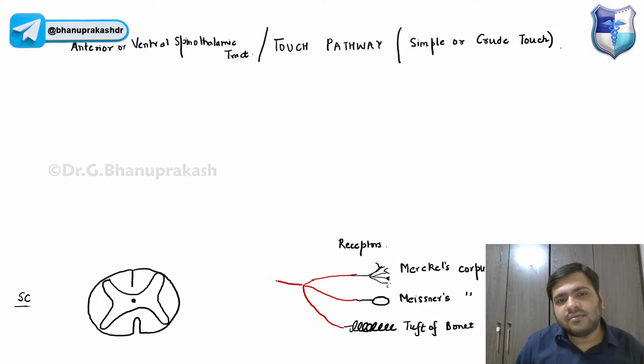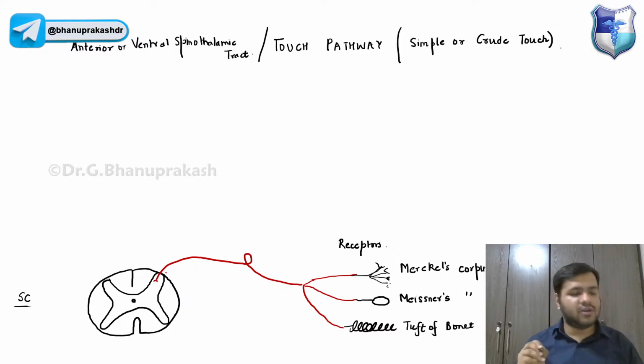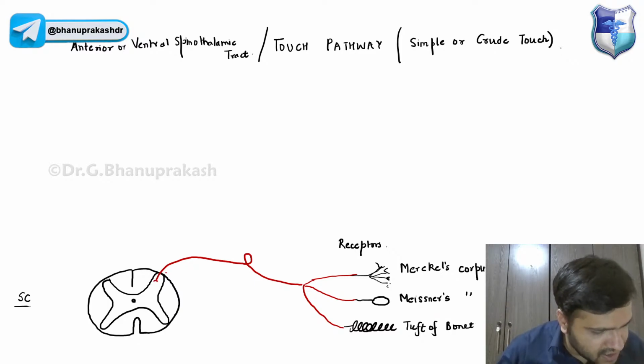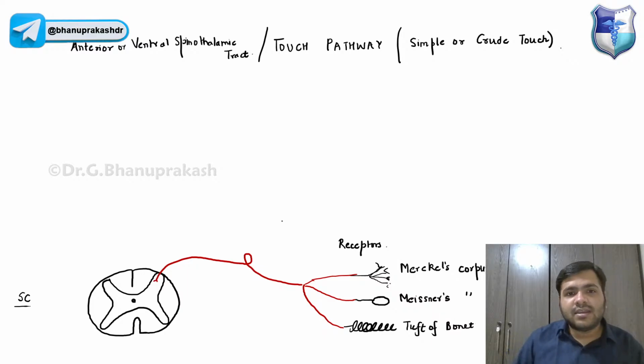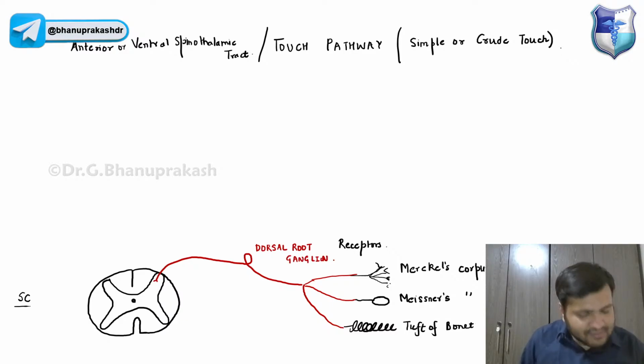I'm taking it as one. Can you tell me which order neuron this is, guys? Anyone in the chat box? It is the dorsal root ganglion. Can anyone tell me which order neuron it is? Yes, Osama, very good.